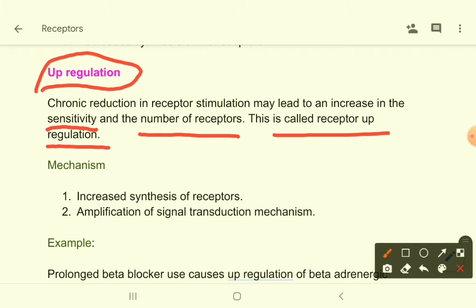Then what does the body do? The body increases receptor synthesis. As the receptors are unstimulated, the endogenous ligands cannot work. The body thinks that the receptor number has gone down, so the body starts producing a large number of receptors. Also, the sensitivity of the receptor increases. What is the mechanism? Increased synthesis and amplification of signal transduction mechanism.